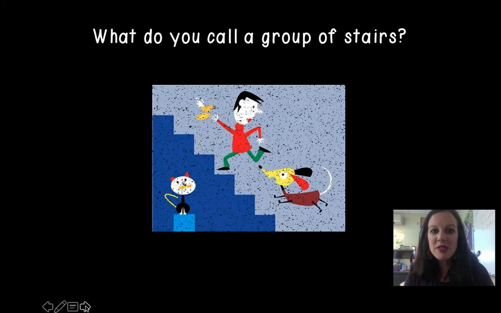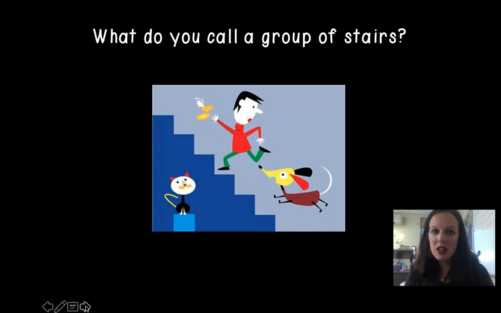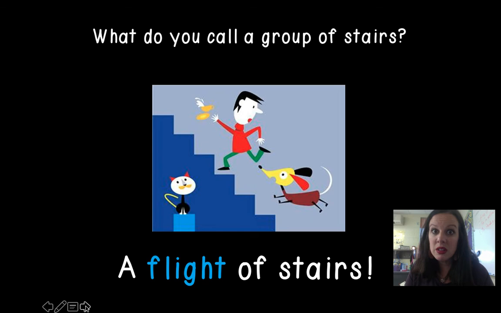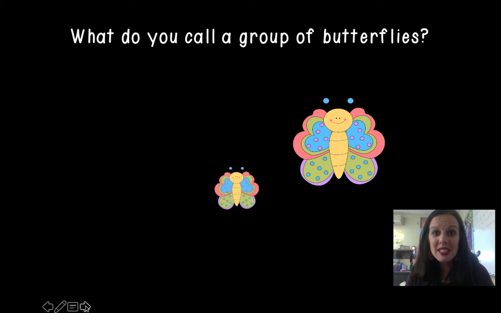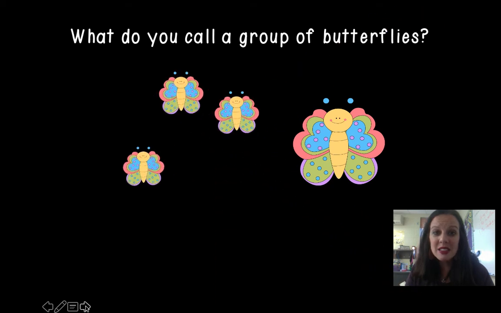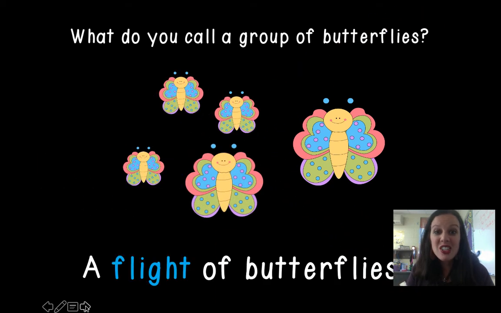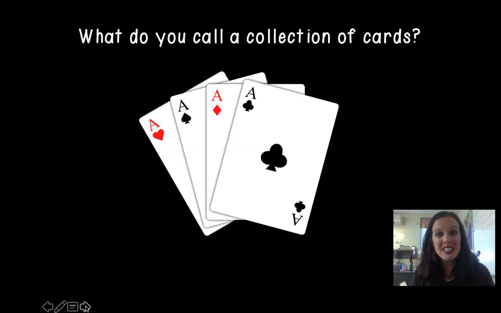What about a group of stairs? A group of stairs is called a flight of stairs. A group of butterflies. A group of butterflies is called a flight of butterflies. The word flight is a collective noun because it means a group of butterflies.